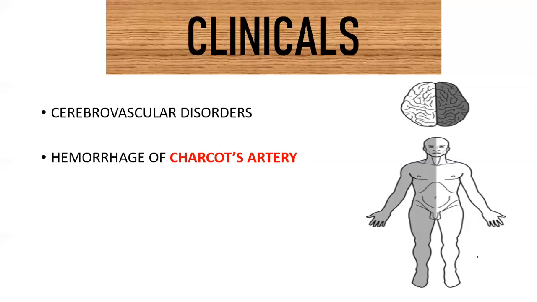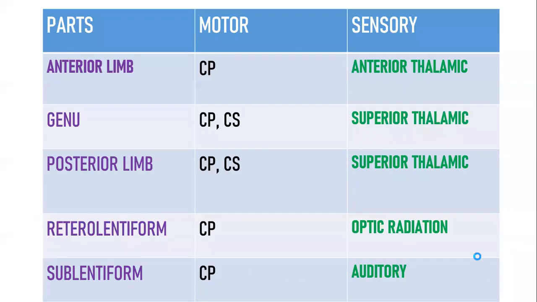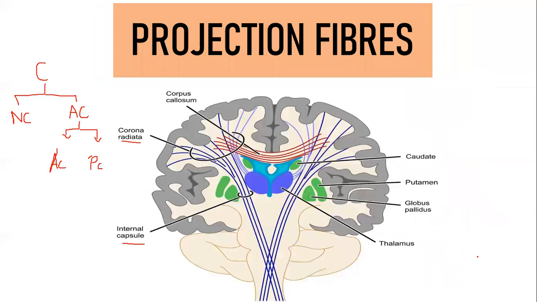So the most common cause of lesion of the internal capsule is a cerebrovascular disorder, especially hemorrhage, and that too hemorrhage of Charcot's artery, primarily supplying the posterior limb, is the major cause. Whatever I told now is a direct line from Vishram Singh. Now, how the patient is going to present, for which I would like to get you all back to this picture. We'll be studying in detail in neurophysiology about the passage of these internal capsule fibers. Need not worry.